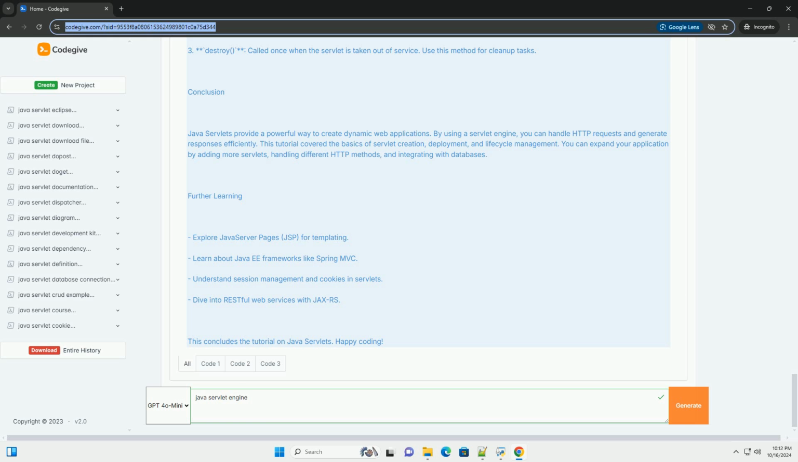Further learning. Explore JavaServer Pages (JSP) for templating. Learn about Java EE frameworks like Spring MVC. Understand session management and cookies in servlets. Dive into RESTful web services with JAX-RS.